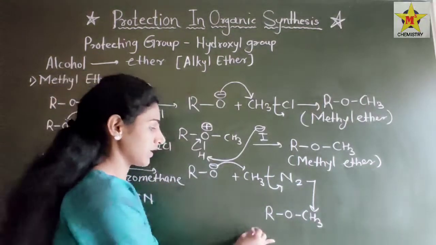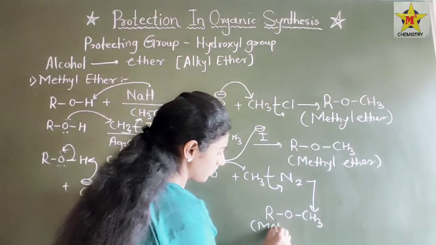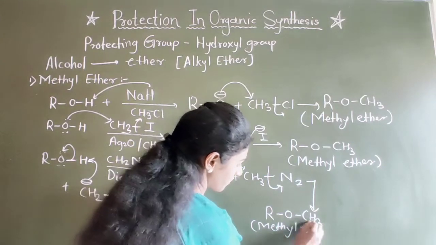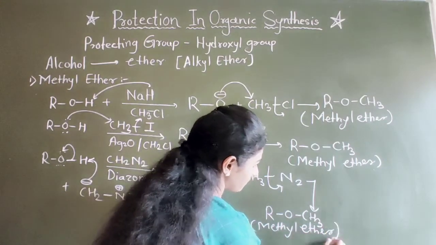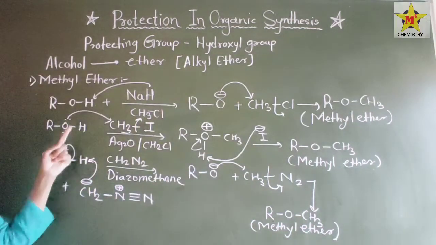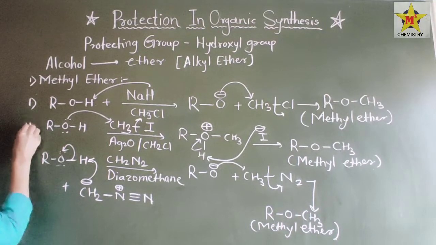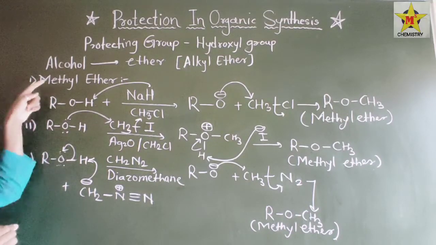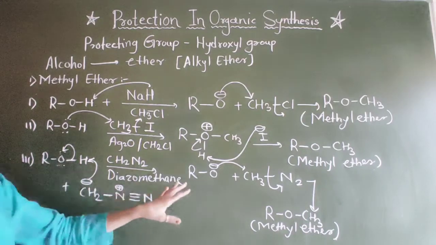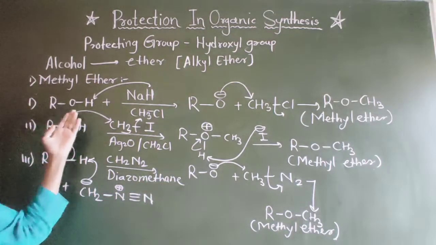So here again a methyl ether group is formed. So this is 1, 2 and 3. By these 3 steps we can protect the alcohol group.